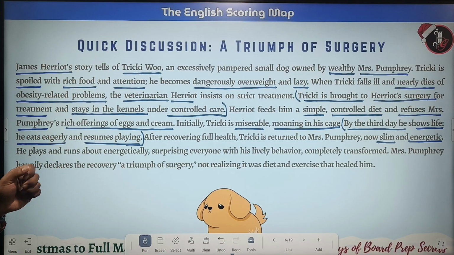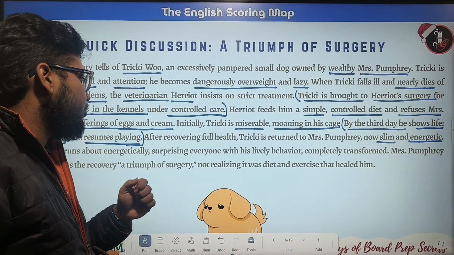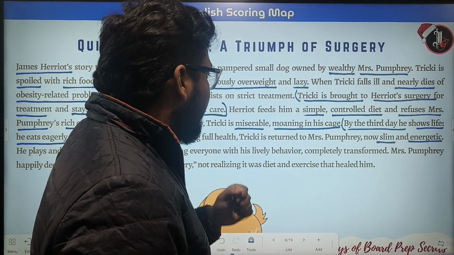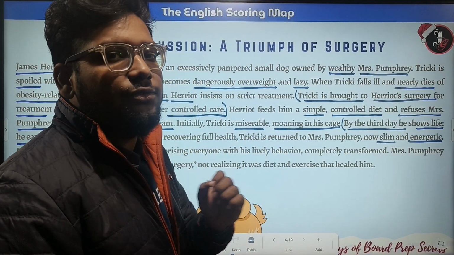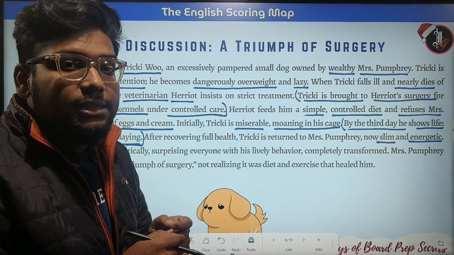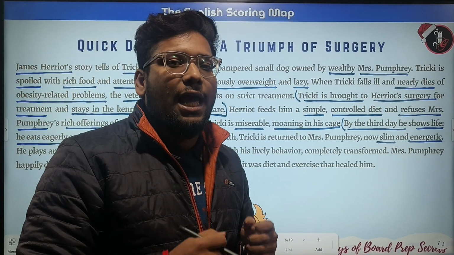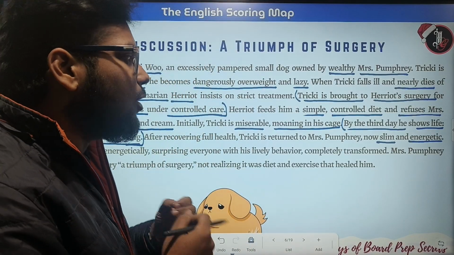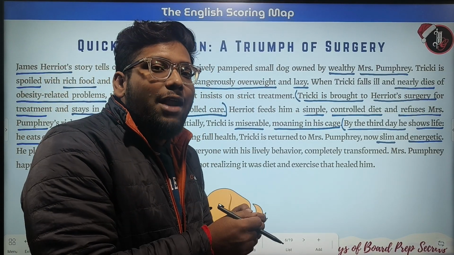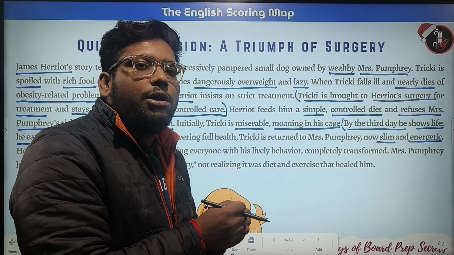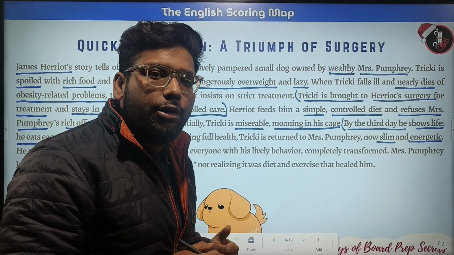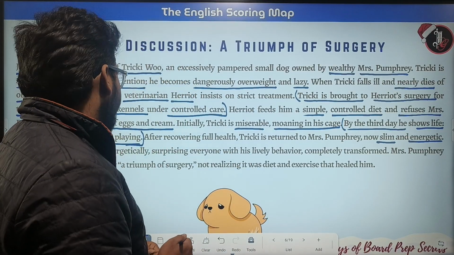He plays and runs about energetically, surprising everyone with his lively behavior, completely transformed, due to Dr. Herriot, who is also the author of this story. We have to remember that.